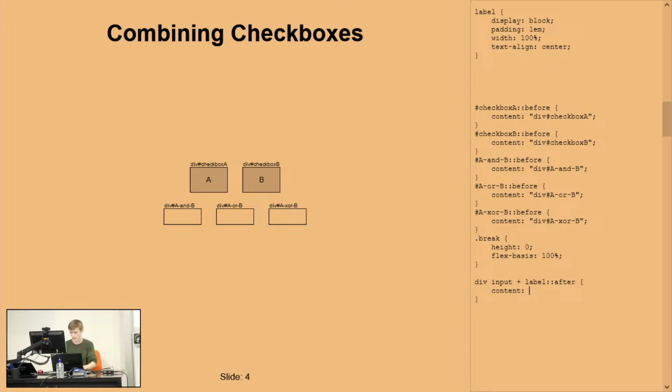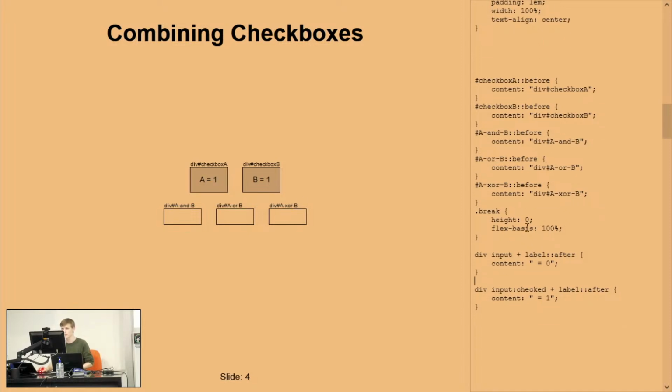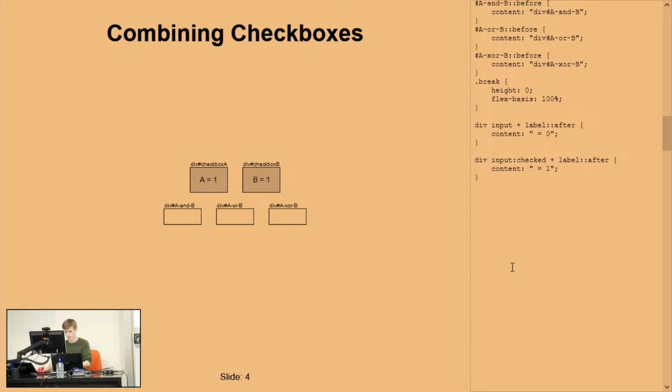We're going to add something like, if it's just an ordinary label, we're going to have 0, but this isn't working. We need to also set what happens when the input is checked. Control V, this is checked. We can set this to be 1. And hey presto, we have buttons that work with input changing the text. I'm just going to scroll down slightly so we have a bit more space.